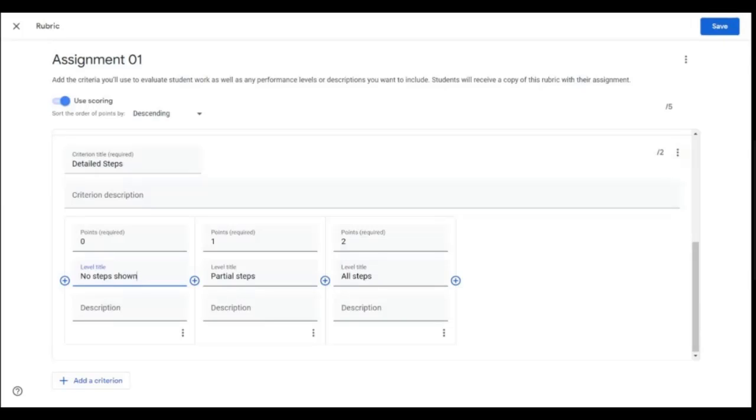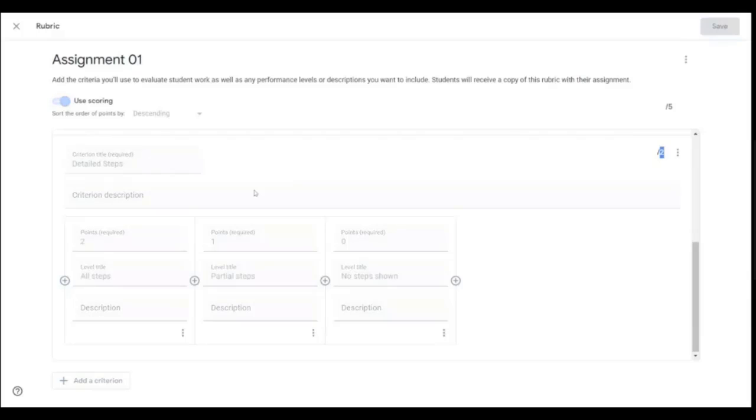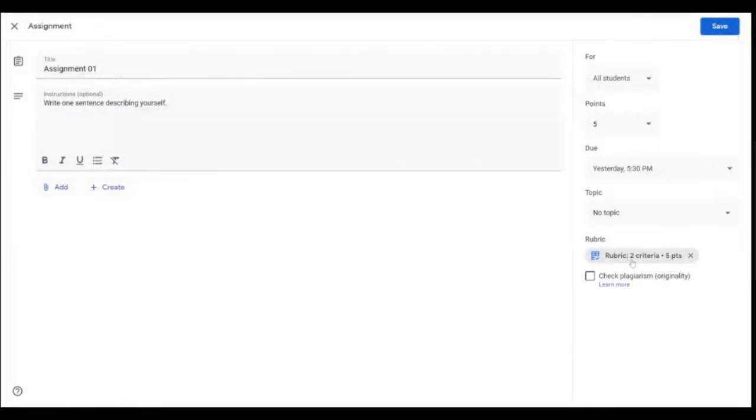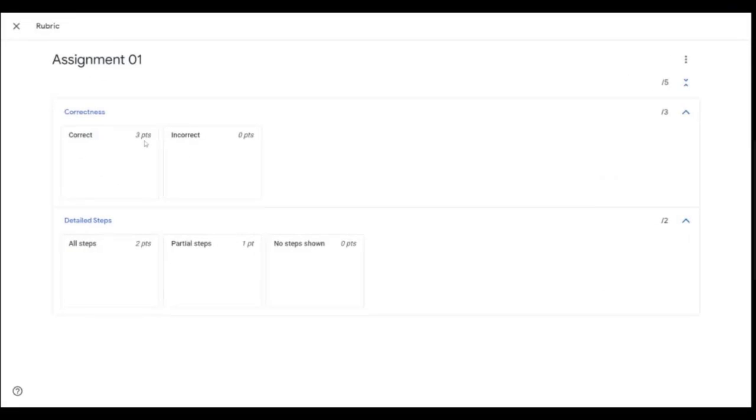So you can save this rubric. You can also reuse these rubrics actually. And you see the marks are already automatically updated. It has taken it to 5, right? And this rubric will be visible to the students. This helps them understand what they should focus on while writing an assignment.